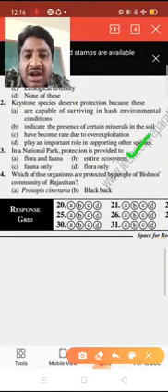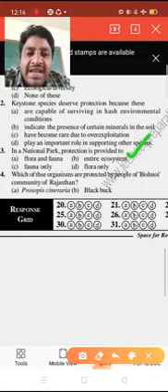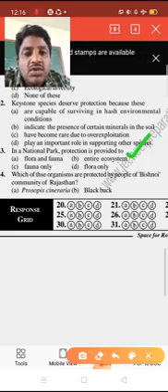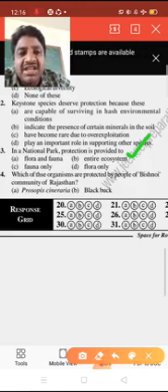Fauna only means animals, and flora means plants, so they are not specifically protected alone. All the flora and fauna present in the entire ecosystem are protected in an area.